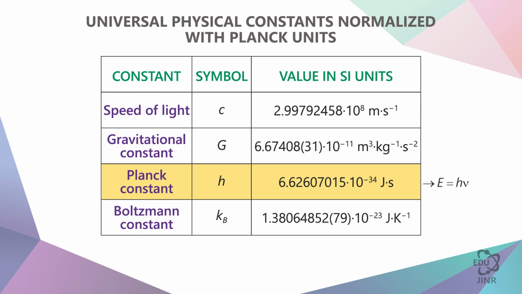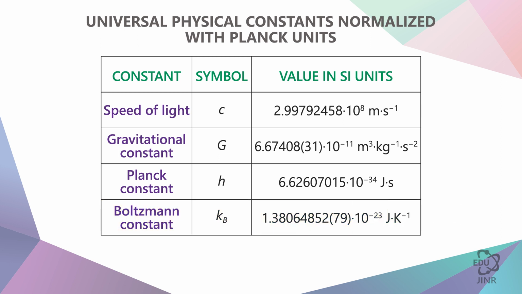Well, we write it as E equals hν. This h is Planck's constant. And finally, there is the Boltzmann constant, which connects energy to temperature. We use the concept of temperature, which depends on energy, and this dependence is regulated by the Boltzmann constant.